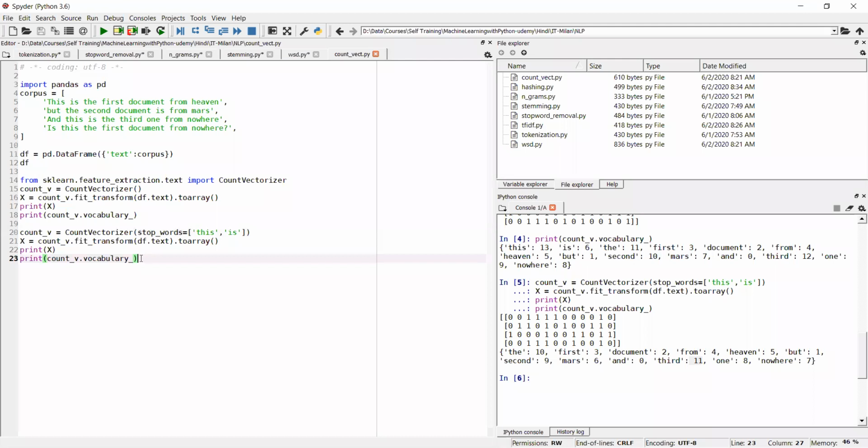Is this is clear to everyone? Am I going fast? Am I going slow? No, fine, Ji. Okay.